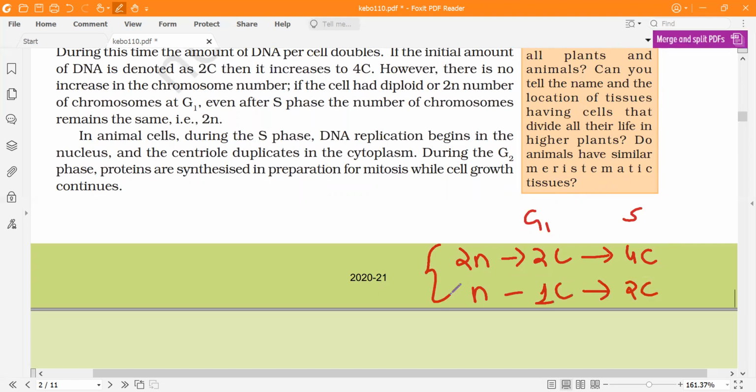People get confused, so kindly pay attention to this. Now see what it means: usually we mention that the chromosome number remains the same.